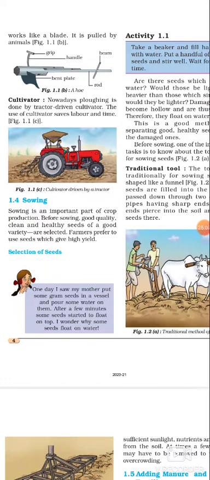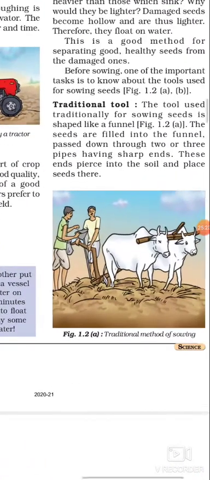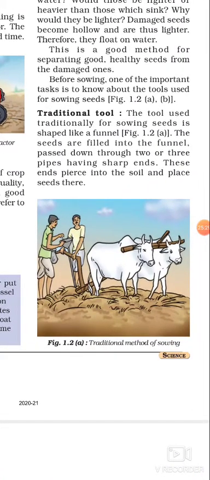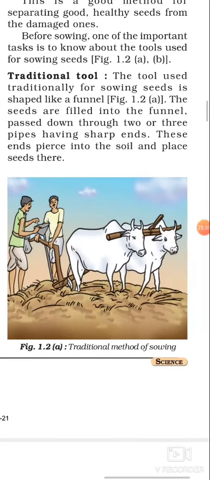So before sowing, one of the important tasks is to know whether the seeds are healthy or not. Now we are going to discuss the tools that are used for sowing. Number one is the funnel method. This is a traditional method of sowing. There is a piece of equipment that is funnel shaped.